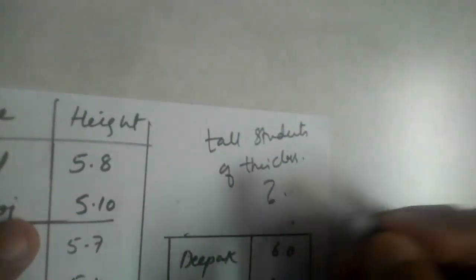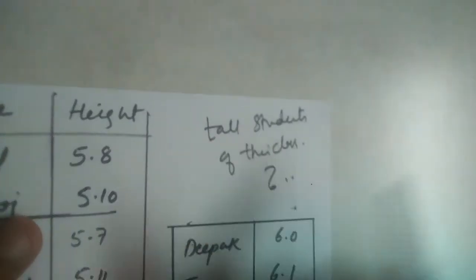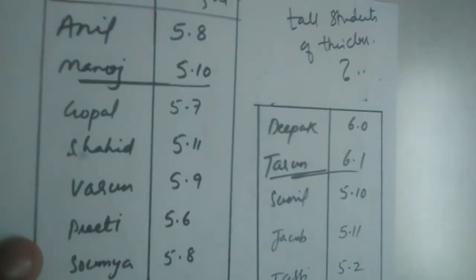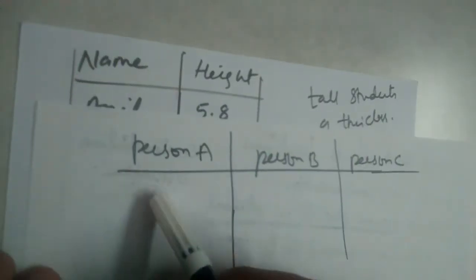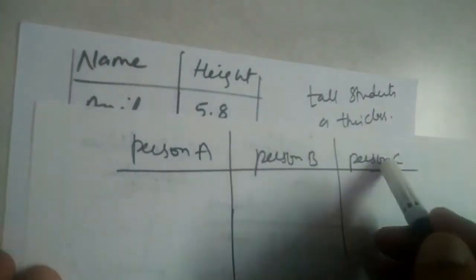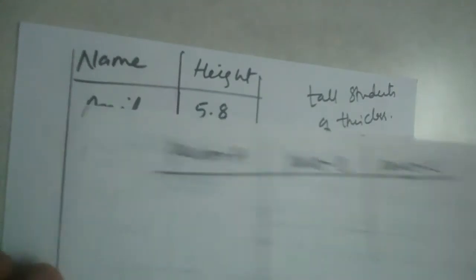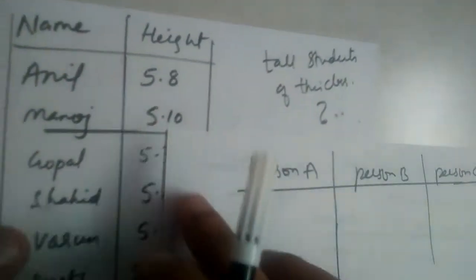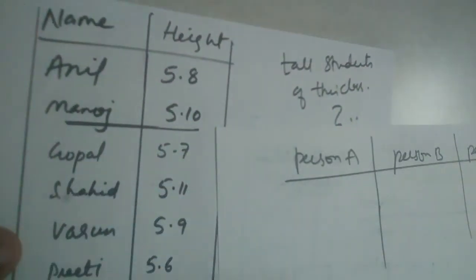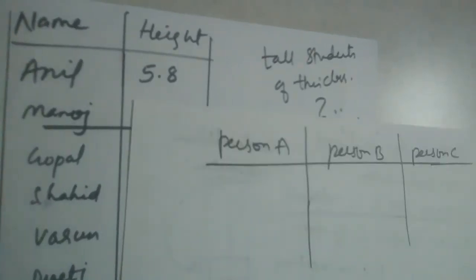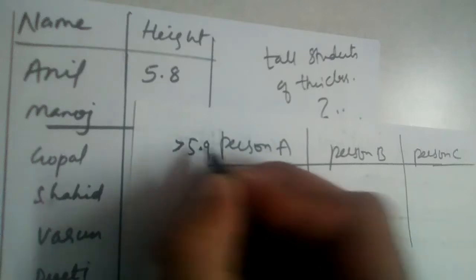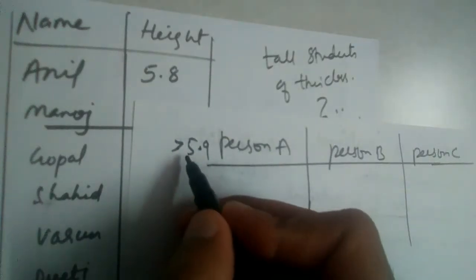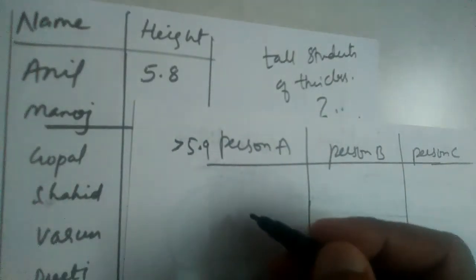Now if I tell you to write the names of tall students in this class, and I ask three persons, person A, person B, person C, to make a list of tall students from this class. Person A will think that the students who are greater than 5.9 are tall students.